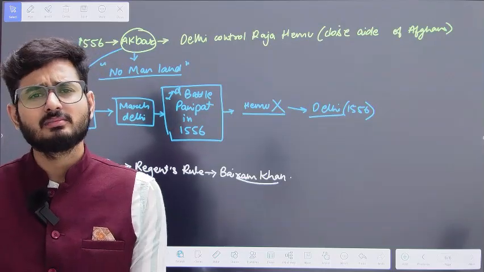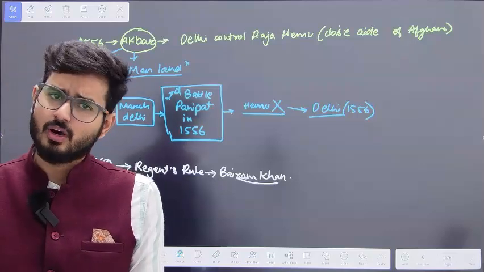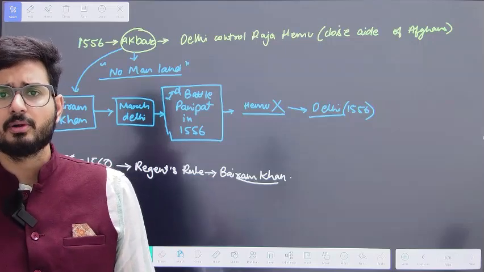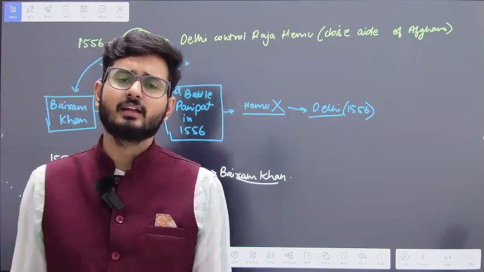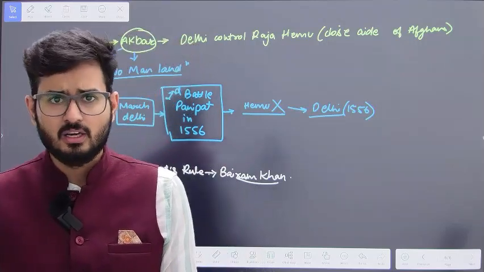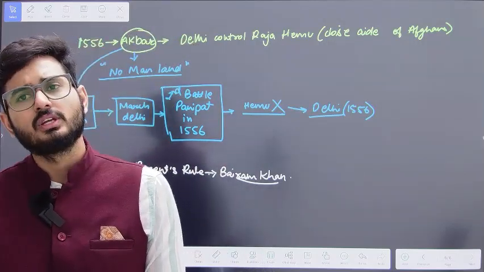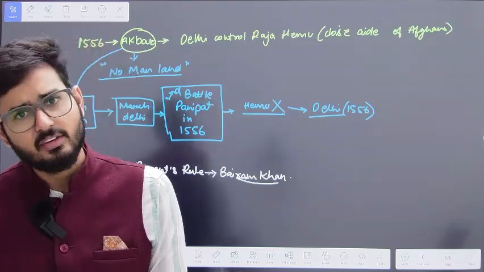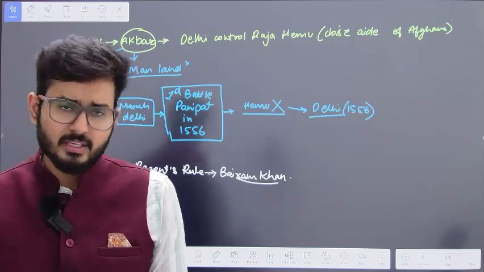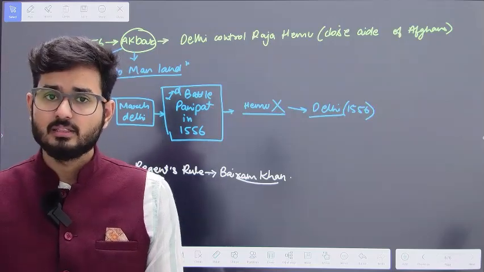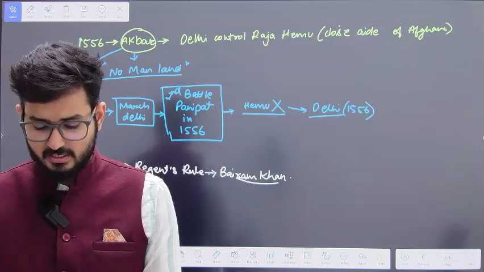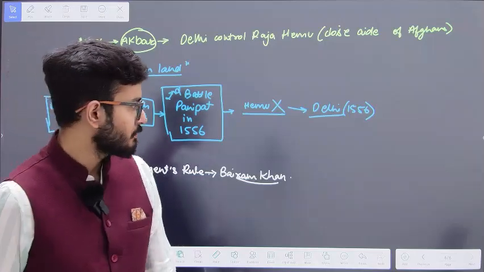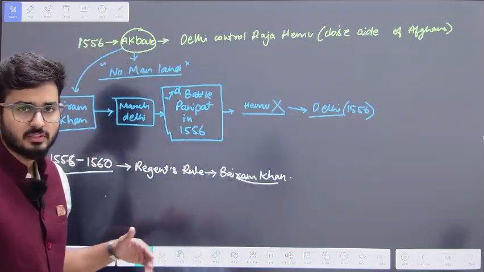Basically Bairam Khan was given two options. Either Akbar would give him a particular province, and Bairam Khan could rule that province under the name of Akbar, or Bairam Khan could go travel for the Hajj yatra to Mecca and Medina. So here Bairam Khan refuses to take the administrative position, and he declares that he will go for the Hajj yatra. However, in the midway only, Bairam Khan was assassinated by his enemies, and after that assassination, things were ended. But this does not mean that there was no rule after that.